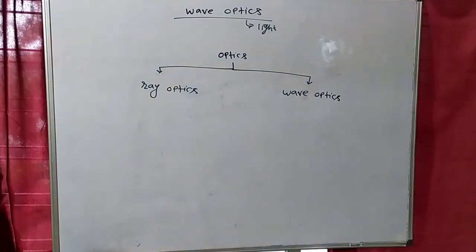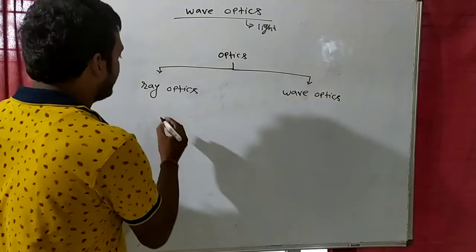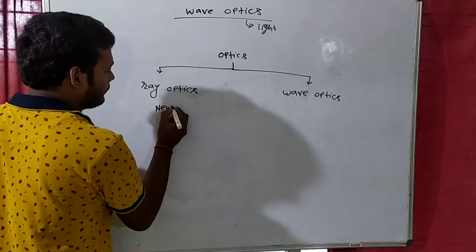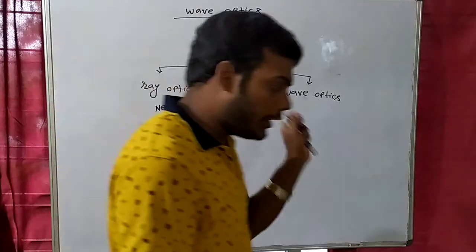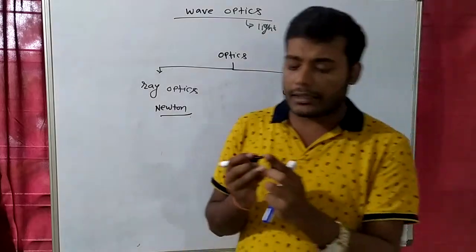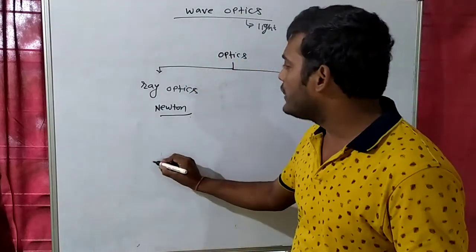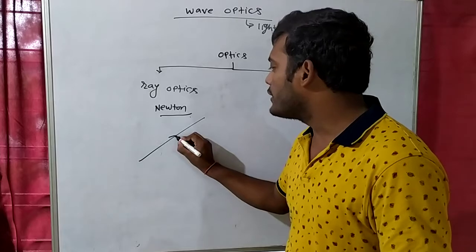About ray optics, there was a scientist whose name was Newton. Newton gave the theory of ray optics, that light is moving in a ray. So light is going like this.